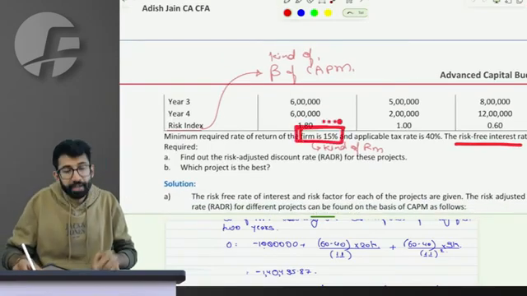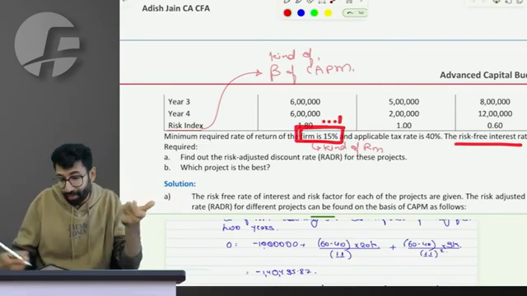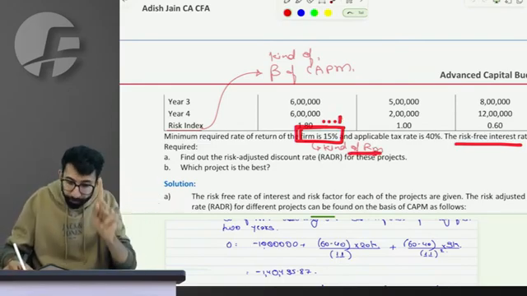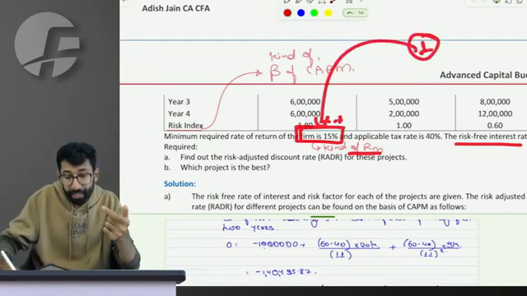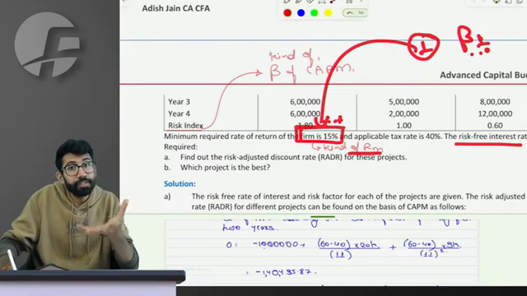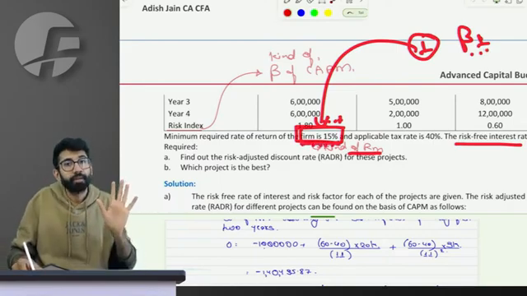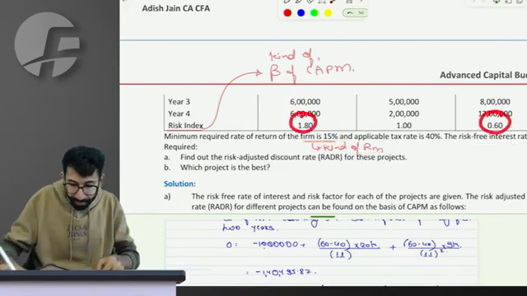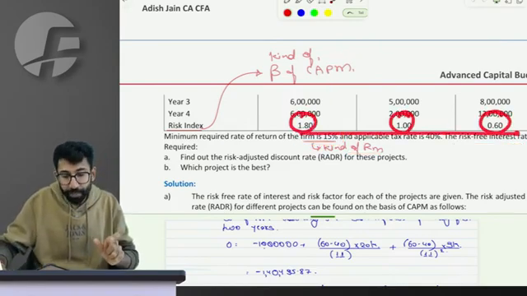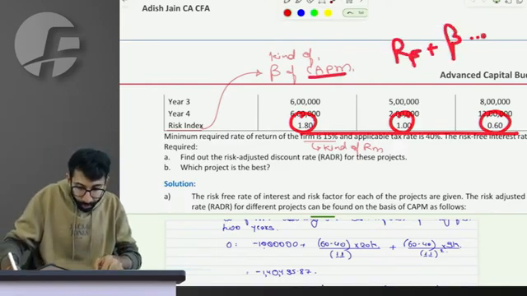15% minimum required rate of return is like the required rate of return from the market, it is RM. If we have a risk index of 1, which is a beta of 1, equal to market risk, then the return I need is 15. However, if my project risk index is 1.8, 0.6, 0.1, my required rate of return as per CAPM will be RF plus beta into RM minus RF.